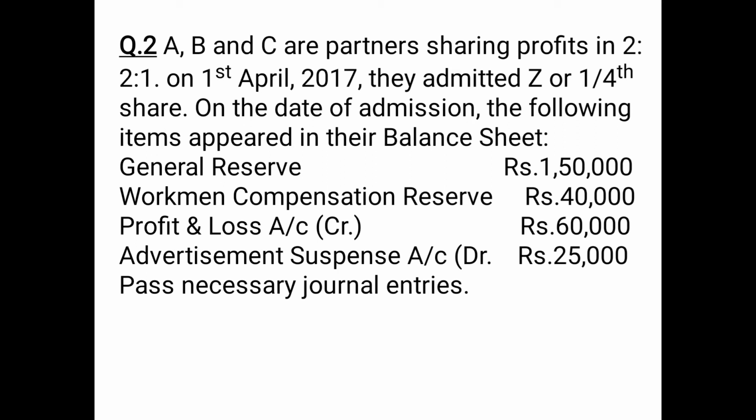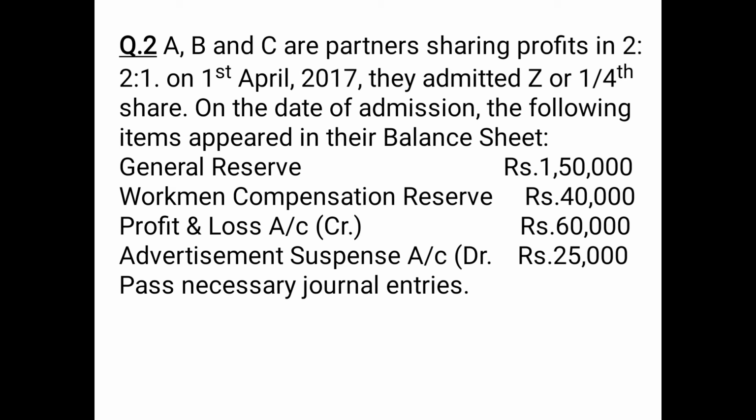First, there is workmen compensation reserve which you have to adjust according to the claim. But in this question, no information is given regarding the claim. That means there was no claim. We assume that there was no claim, and therefore case 1 of workmen compensation reserve applies here.